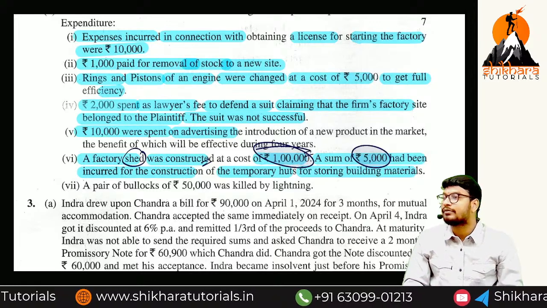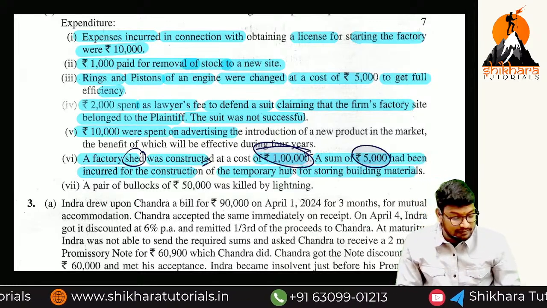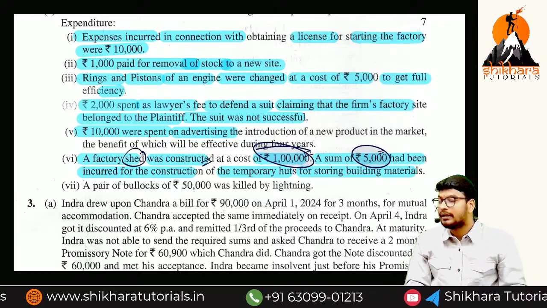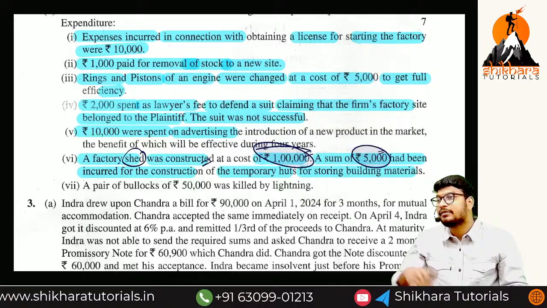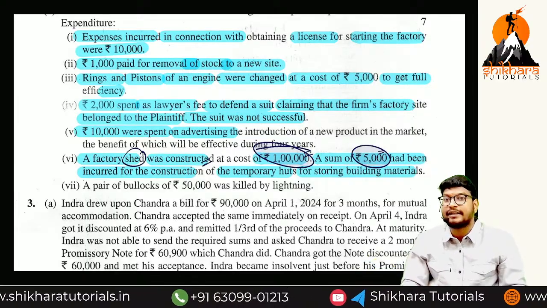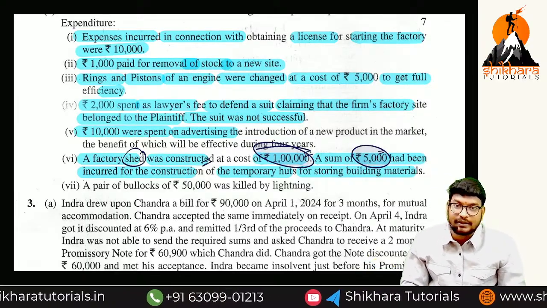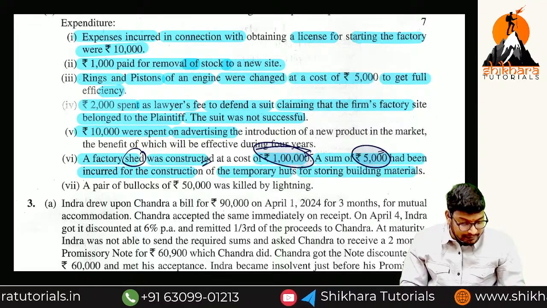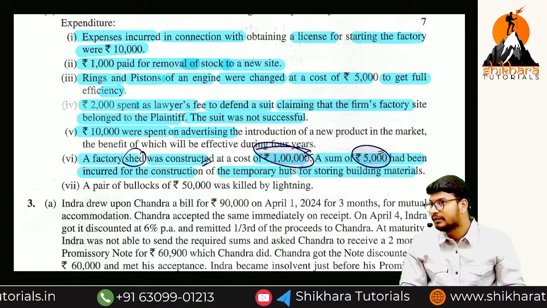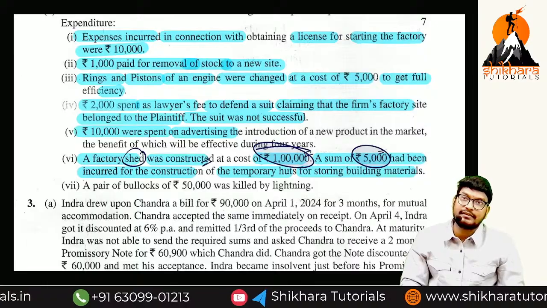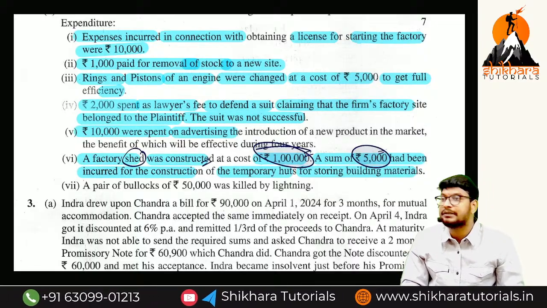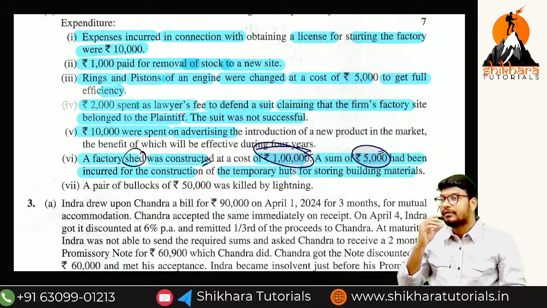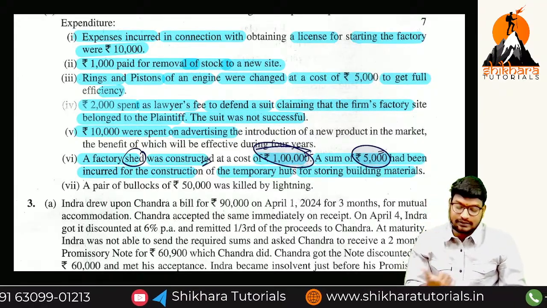We call it what, ma? Capital expenditure. This 5,000 also we have incurred for the purpose of the building. So that is the reason we call this 5,000 capital expenses. There is a debate on this generally. We could consider the 5,000 as revenue expenditure because the benefit is less than 1 year. But the purpose is important here. For which purpose we are constructing is important.